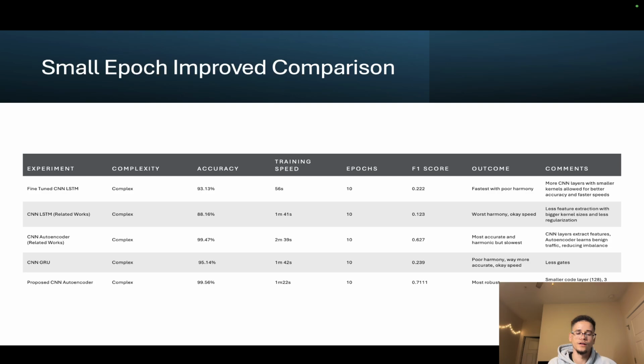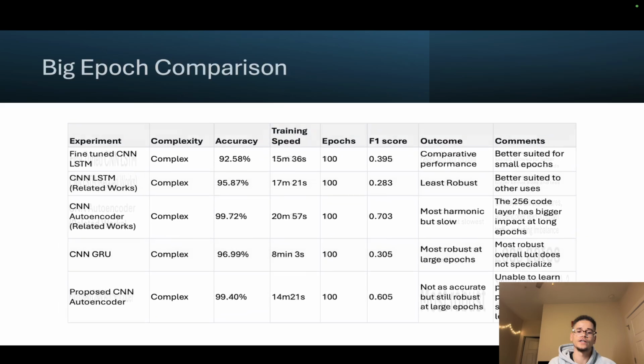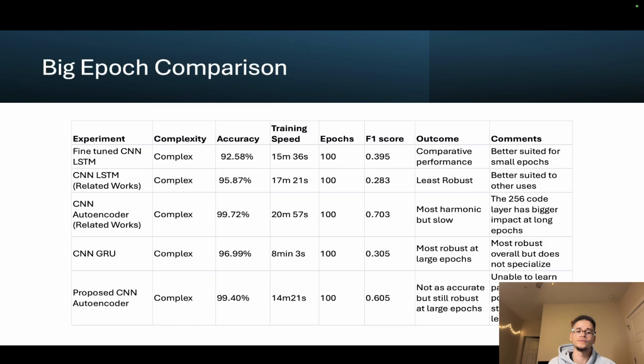What are the results? For small epochs, it turned out that the proposed autoencoder had the best harmony, accuracy, and the fastest time. So if a company is in need to release a detector really fast, that would be the best option. But we found that the more you train it, it's still as accurate, but there is another model that performs better, and that would be the autoencoder from the related works.